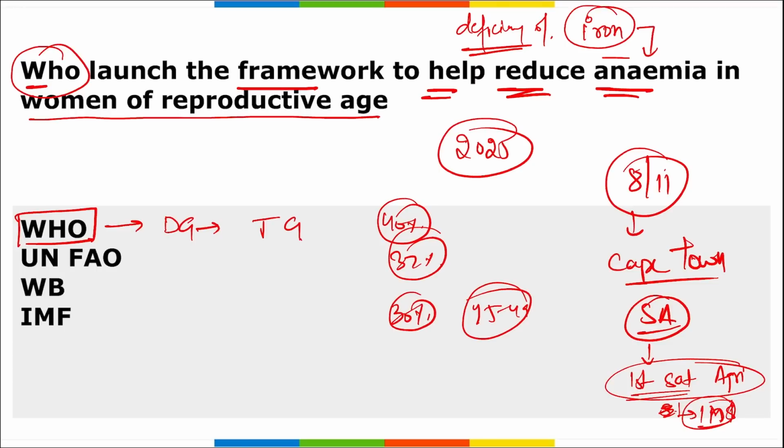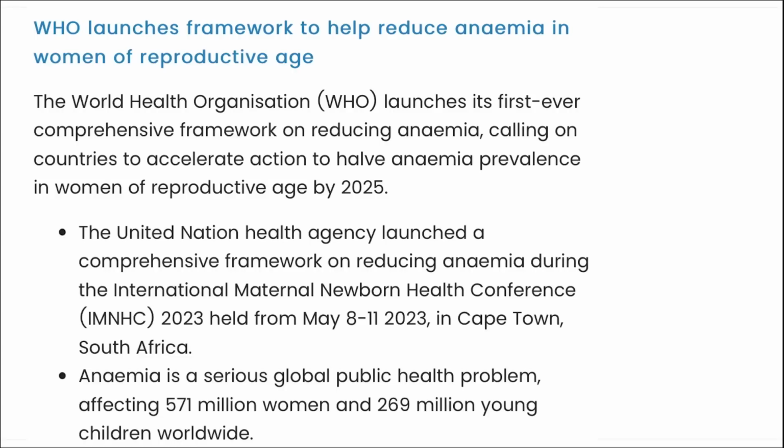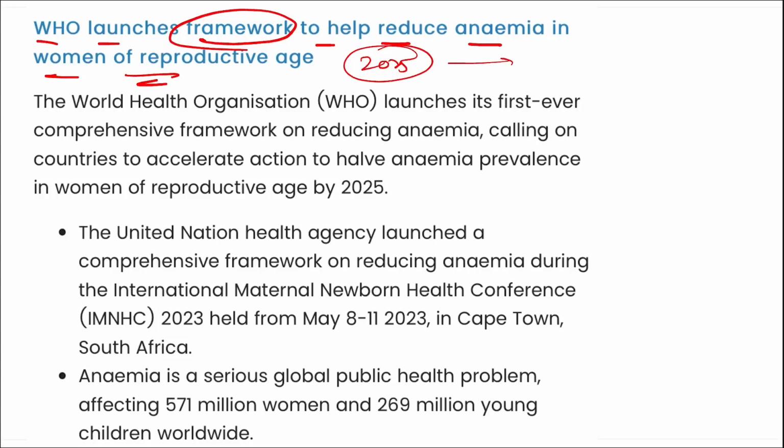Tedros Ghebreyesus. Headquarter, it is in Geneva, Switzerland. Next, here you can see WHO launched the framework to help reduce anemia in the women of reproductive age by the year 2025, and here anemia is caused due to the deficiency in iron.